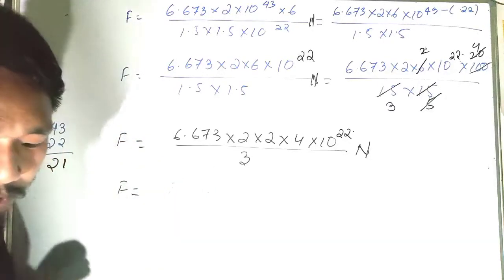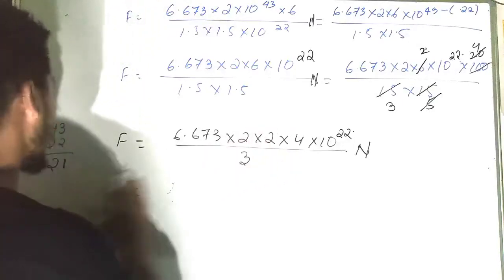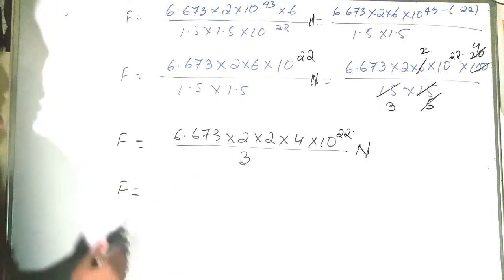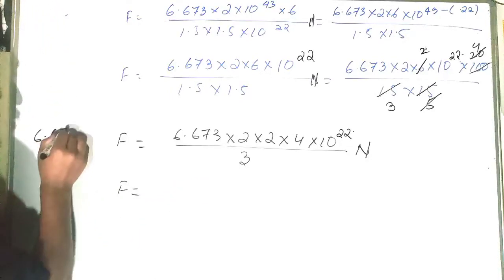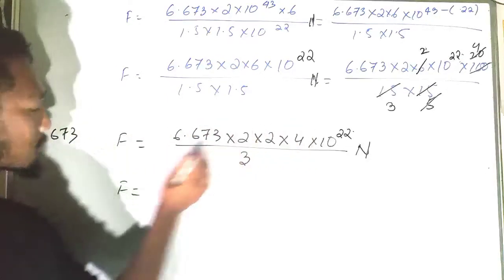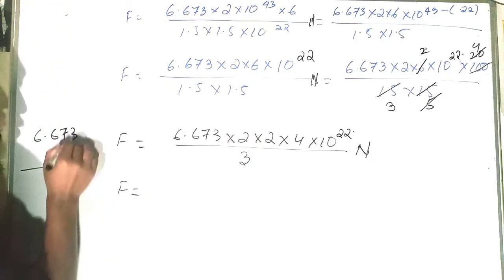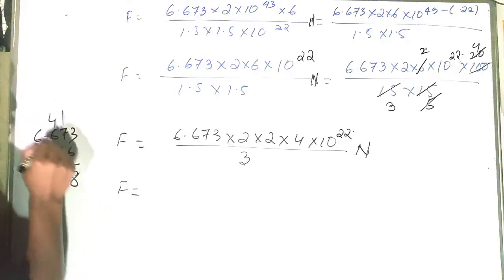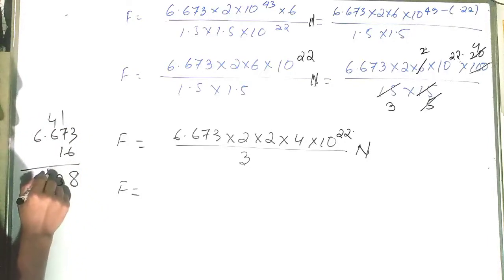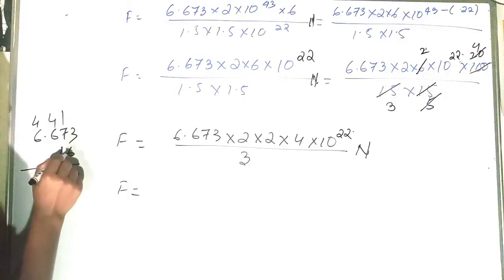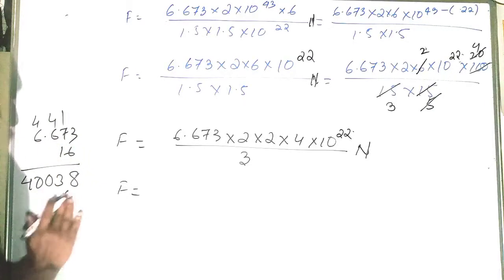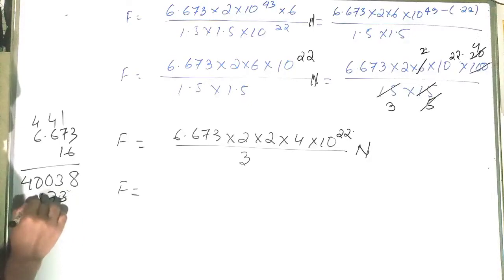Let's try to multiply all these numbers and then divide by this. What is it? 6.673. 2 2 is a 4, 4 4 is a 16. Multiply this 2. 6 3 is a 18, 1, 6 10 is a 42, 43, 4 in hand. 6 6 is 36, 36 plus 4 is 40, 4 in hand. 6 6 is 36, 40, 6 3 is 7 6 6.